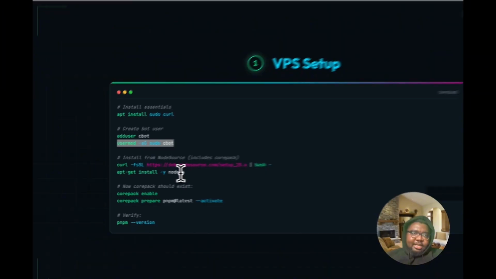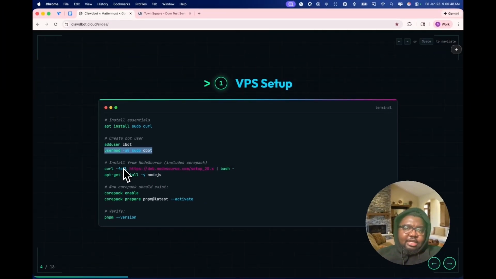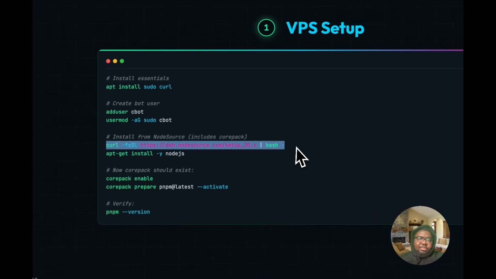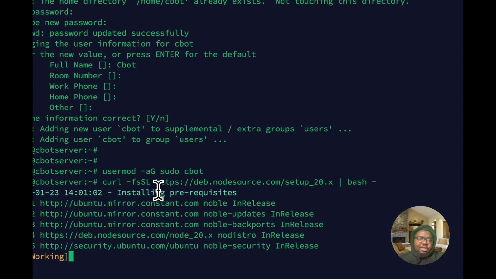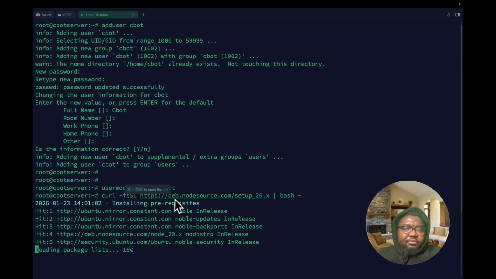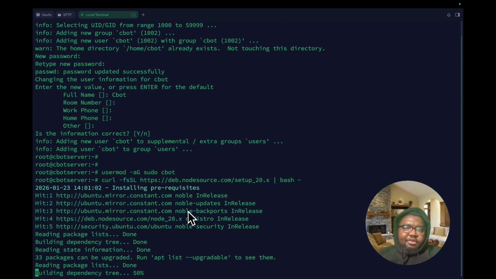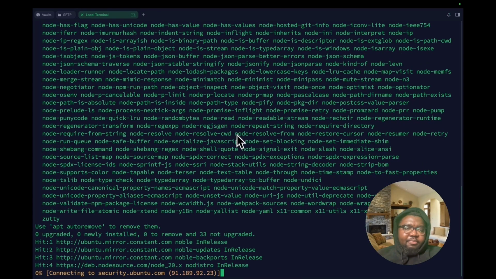Perfect. After doing that, we want to install Node.js and npm and actually enable pnpm through CorePack. So I'm just going to come in here, copy this, paste that in, and that is going to start the process of installing Node.js from source or from that URL.